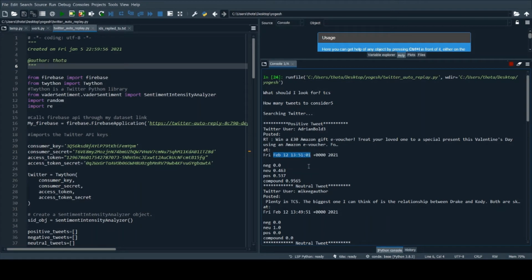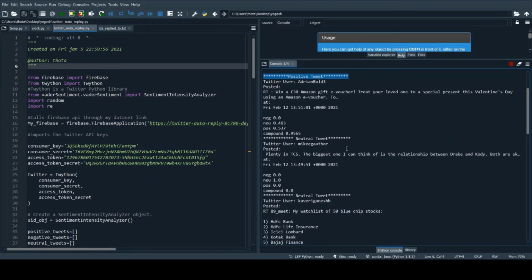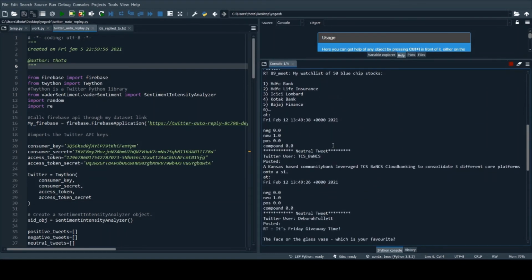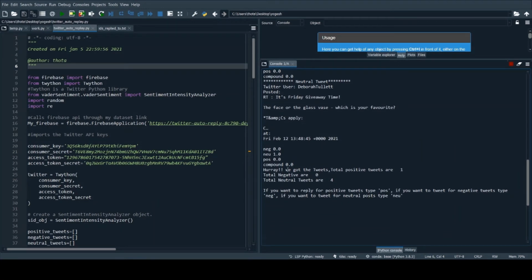This is the very recent one, and our sentiment analyzer considered it a positive tweet based upon the compound value. The next one was a neutral tweet, followed by another neutral tweet, another neutral one, and another neutral one. So the total neutral tweets are 4, and the total positive tweets are 1.